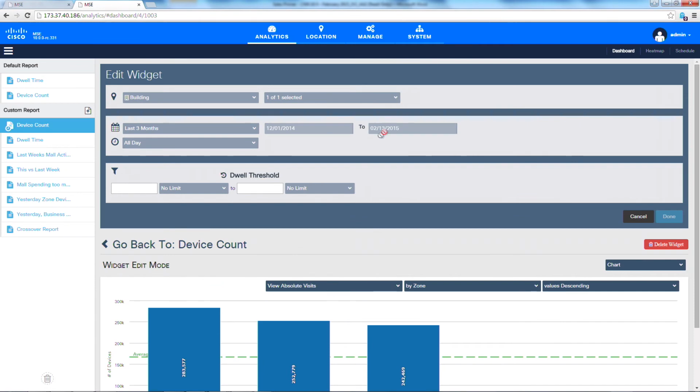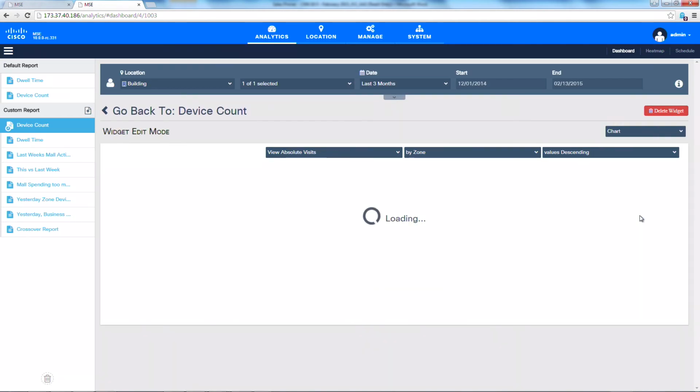If I open this selector here, I can go to dwell threshold, which says, what devices do I want to count? Do I only want to count devices that spent a certain amount of time in my mall? So I'm going to say, yes, I want to count devices that spent more than 1 hour and less than 6 hours. That is the demographic I want to look at, because I'm assuming that anyone who spent more than 6 hours is an employee, and I don't want to count those. So I'll do done. I'll let the MSE calculate it.